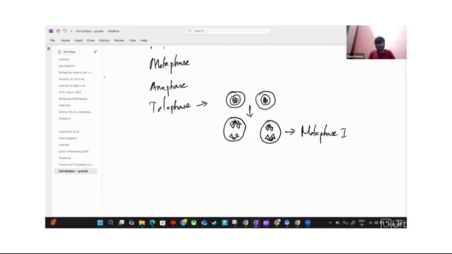After that, it goes again to anaphase, where the chromosomes get separated at the two ends.